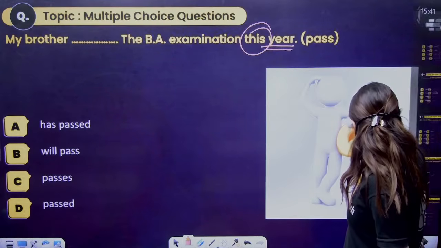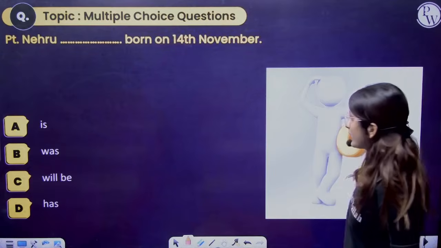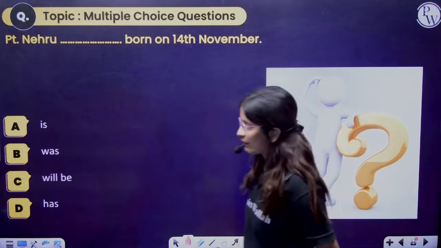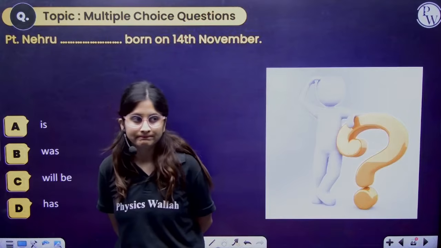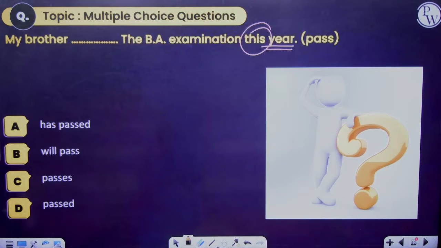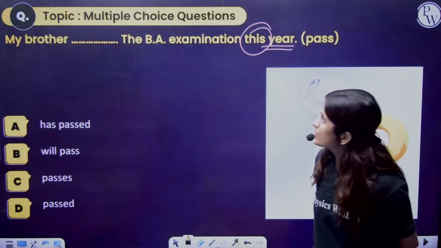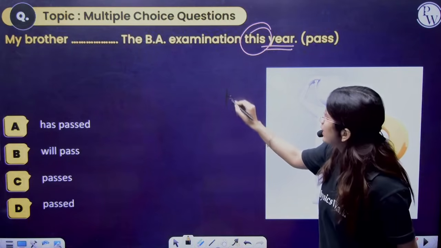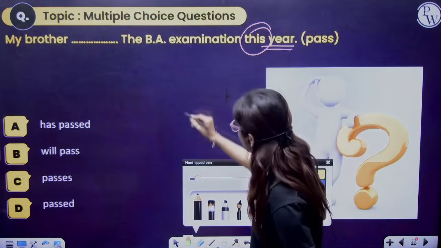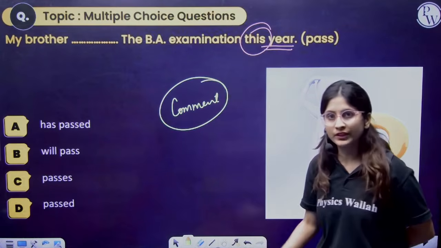Now, there are some questions. For example, like these questions in the presentation you have to solve. Tell me the example. Okay, so hope you have done this. My brother dashed the MBA examination this year. I need this answer in the comment section. So I am saying, do comment the same thing. Give me the answer.